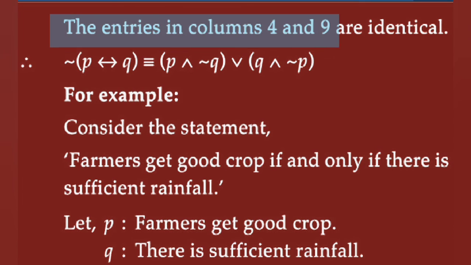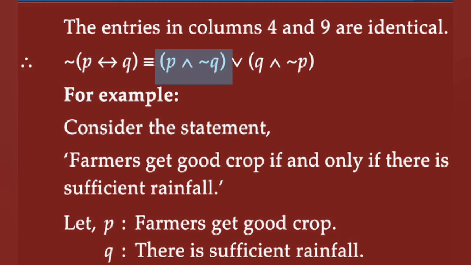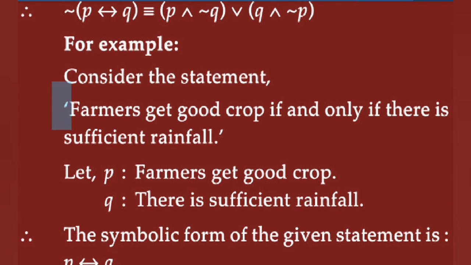The entries in column 4 and 9 are identical, since we write negation of P biconditional Q is equivalent to P and negation Q or Q and negation P. For example, consider the statement: farmers get good crop if and only if there is sufficient rainfall.